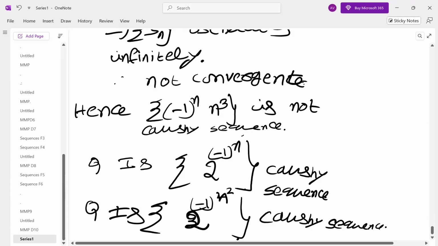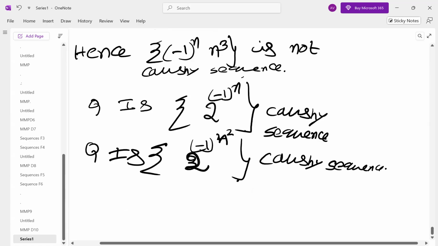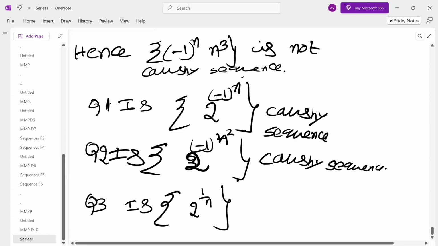Which one is Cauchy sequence? First one or second one? Some say the first one, some say the second one, some say both. Third one, let us analyze.